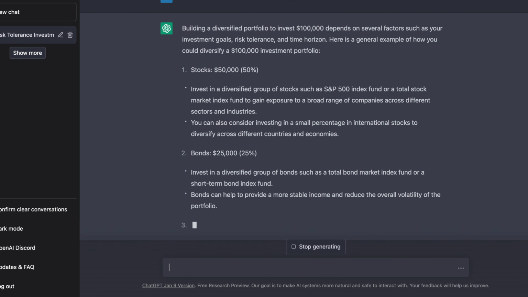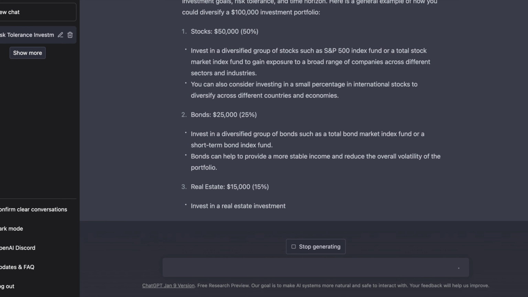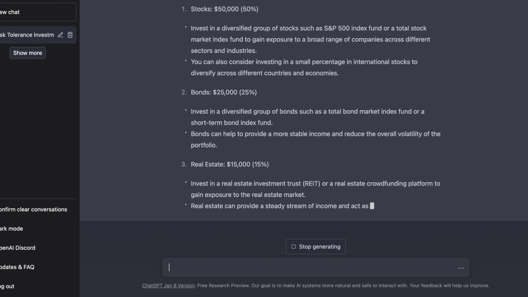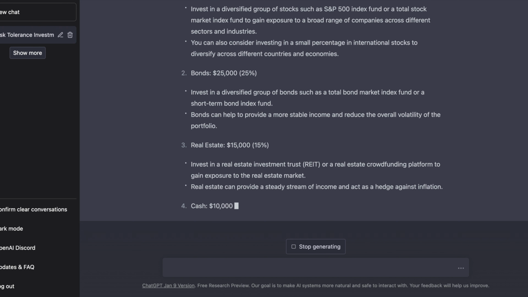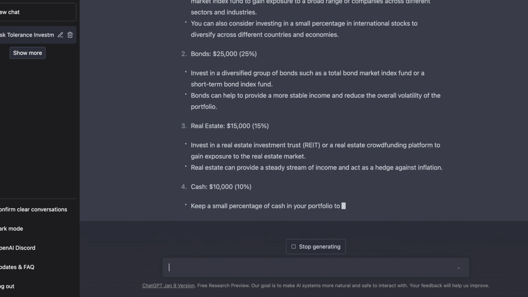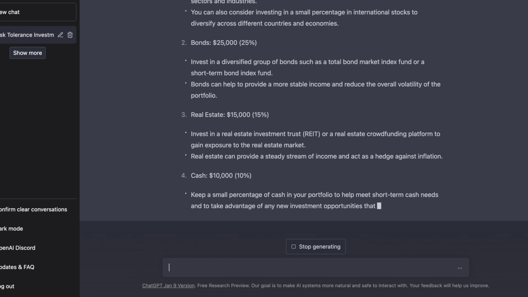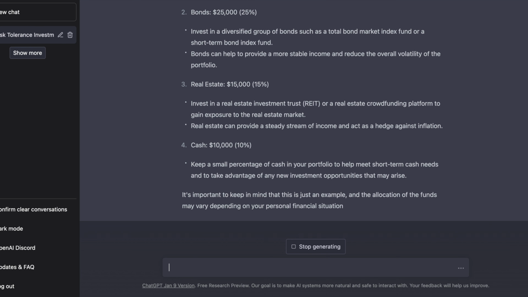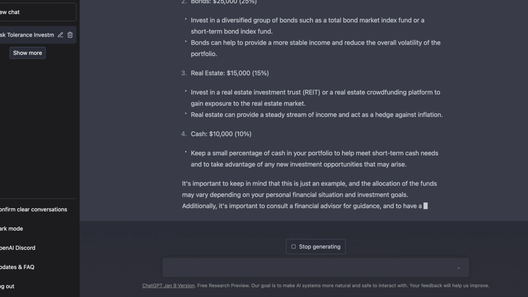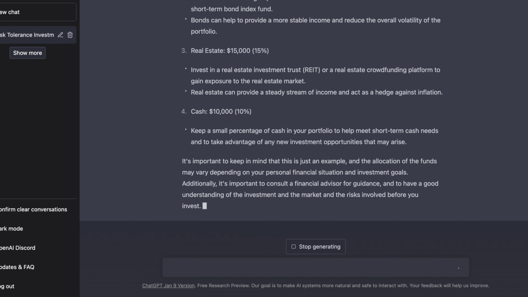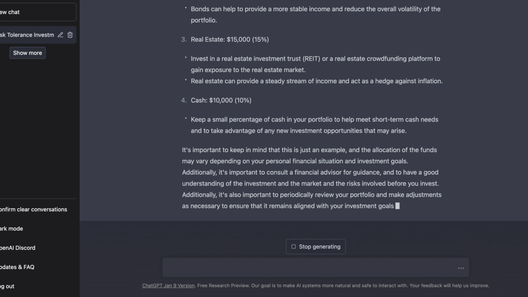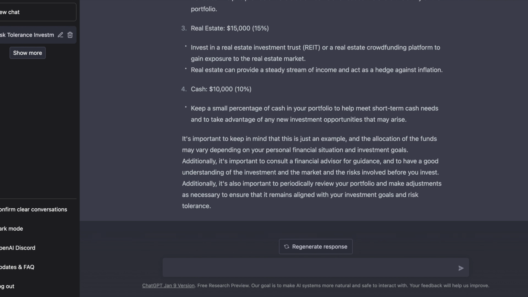It then says to put 25% or $25,000 into bonds. This can be various total market bonds or a short-term index bond. And it can help provide stable income. Next, $15,000 or 15% is said to be put in real estate through REITs or various crowdfunding platforms, and it can be a great stream of income as well. And finally, $10,000 or 10% in cash, in case there is some kind of downturn and we want to invest some or more of our money. It just tells us this is an allocation it came up with. It's not by any means set in stone, but it's a good way to diversify.